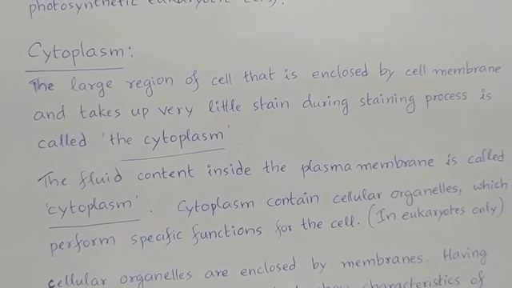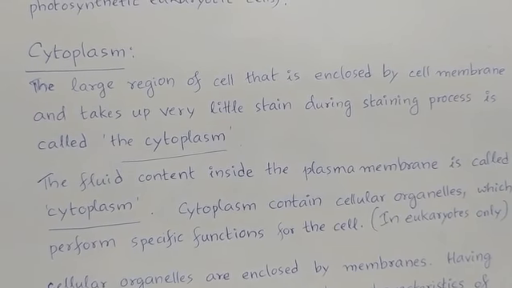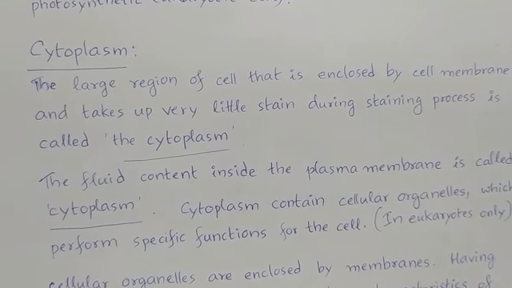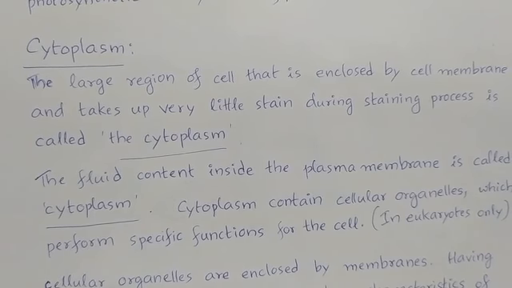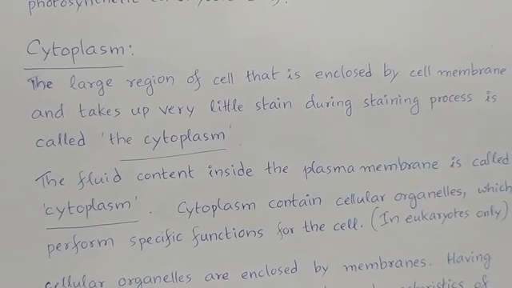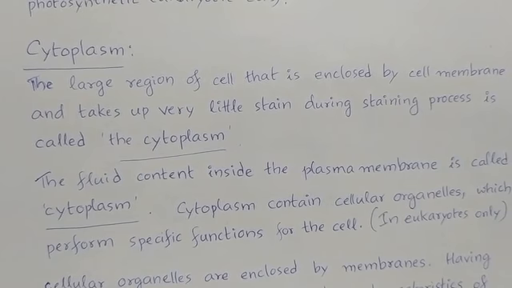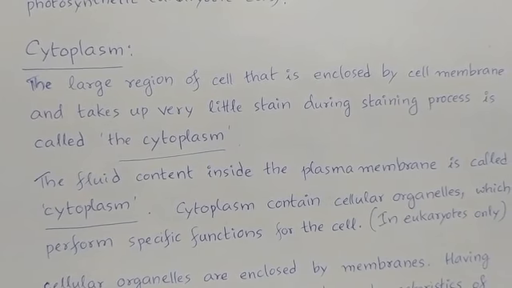Now, let us discuss cytoplasm. The large region of the cell that is enclosed by the cell membrane and takes up very little stain during the staining process is referred to as cytoplasm.